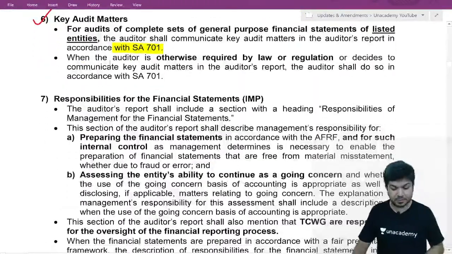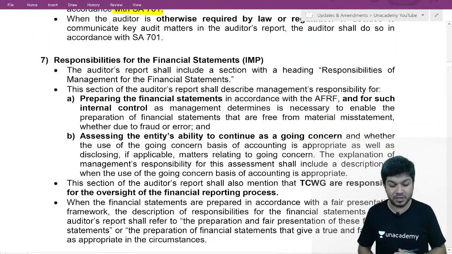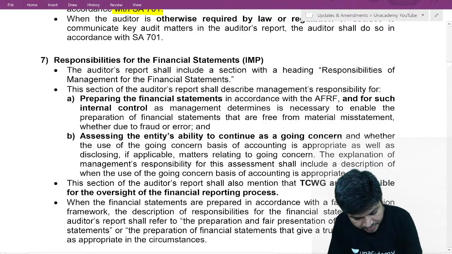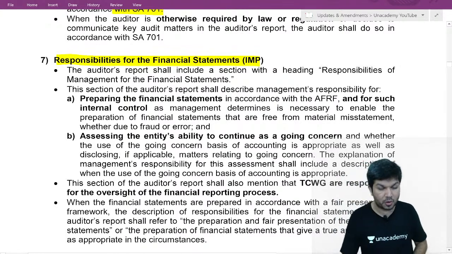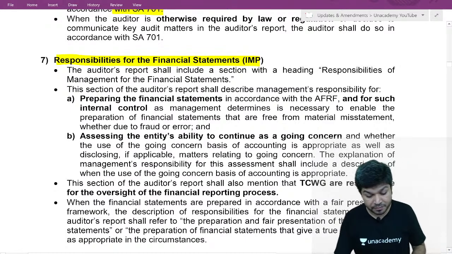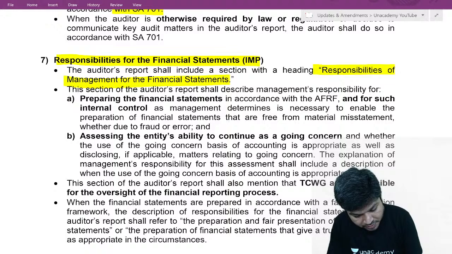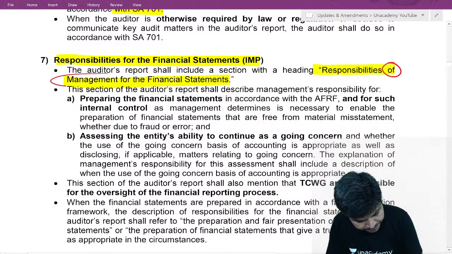Next are the responsibilities. Now comes your responsibility. Management responsibility, auditor's responsibility. One is management responsibility, second is auditor's responsibility. The heading will be responsibility of management. Heading will be like this.